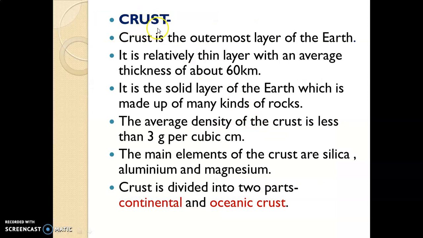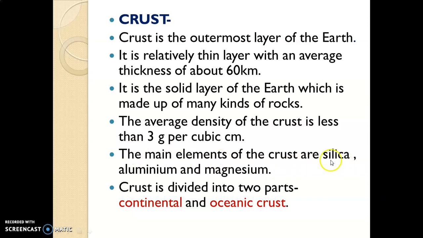Now the very first layer, also called the outermost layer of the earth, is called the crust. If we compare crust, mantle and core, the crust is the thinnest layer, comprising rocks and soil. The average thickness of this layer is about 60 kilometers. This is the solid layer of the earth. The average density of the crust is less than 3 grams per cubic centimeter. The chemical composition of the crust is different compared to the mantle and core.